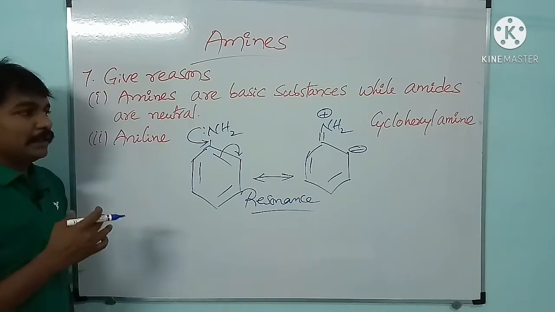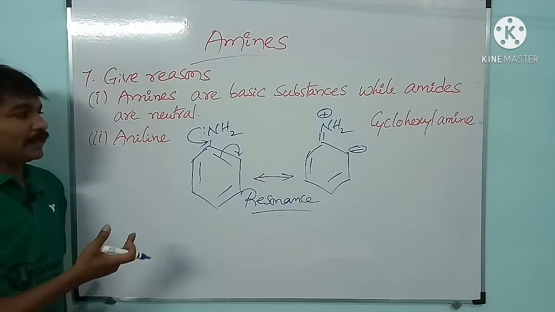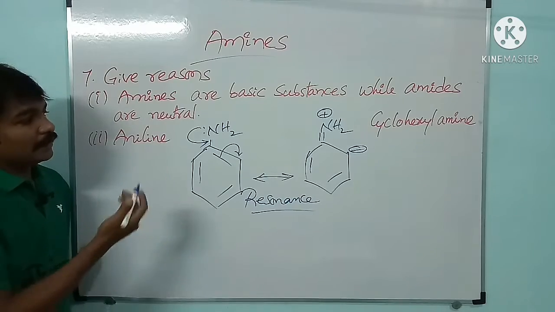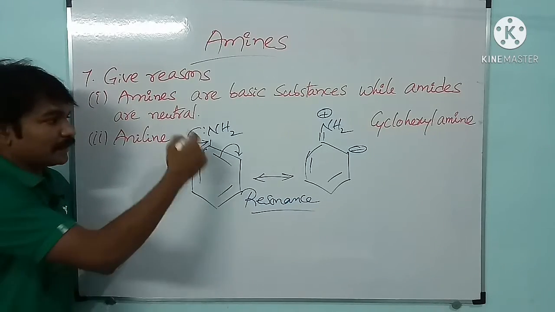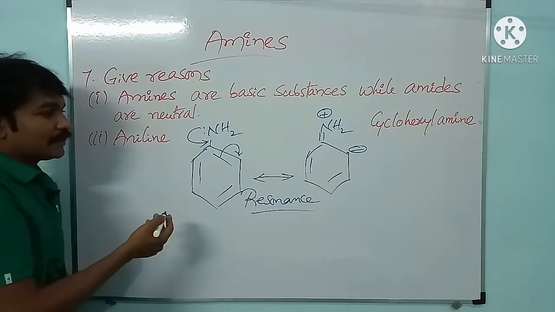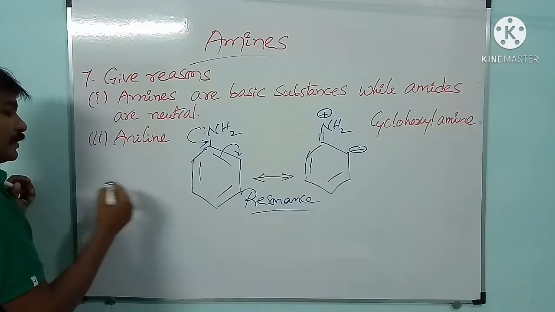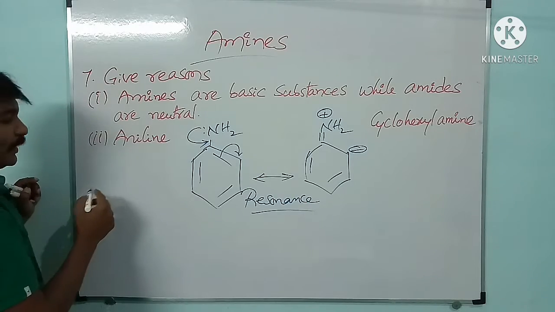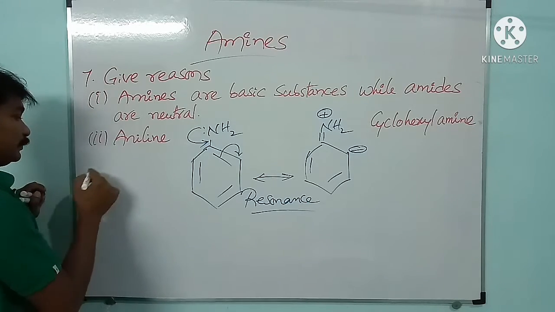Resonance takes place in the sense it is not ready to give the electrons. Means it is not so easy to get the electrons from aniline because of resonance, because the electrons shift from one corner to another corner. Because of that, the protonation process is not so easy.